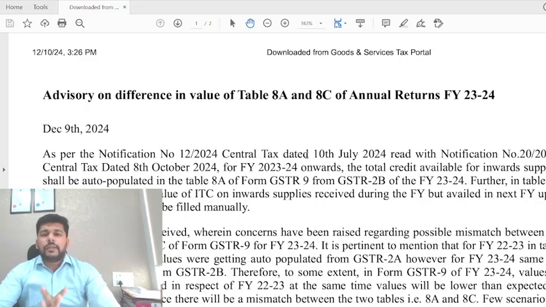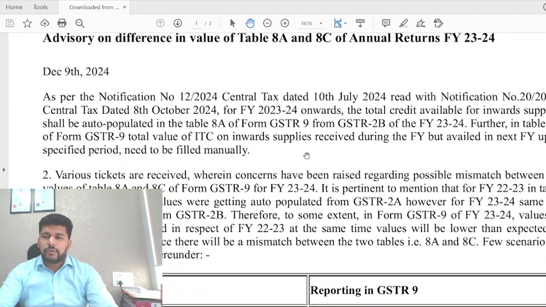So friends, on this line, I would like to thank you all for the patient listening on the advisory of GSTR 9 table number 8A and 8C of annual returns. As I also mentioned, very humbly, there were only a couple of points where I was not really in agreement with the advisory issued, and I've tried to express my opinion very clearly as to what exactly we are going to do and why we are going to do so.